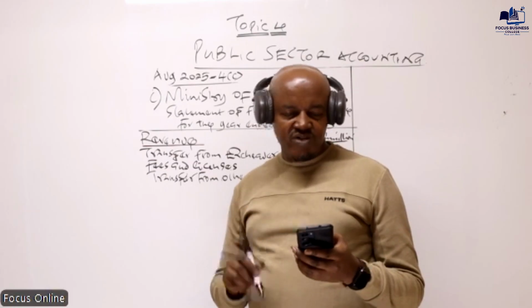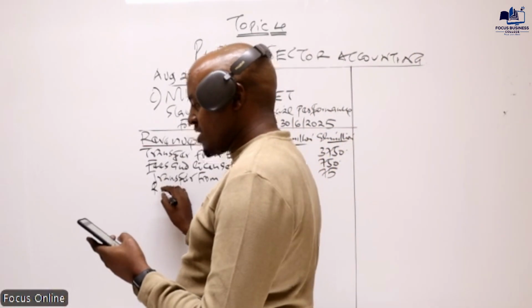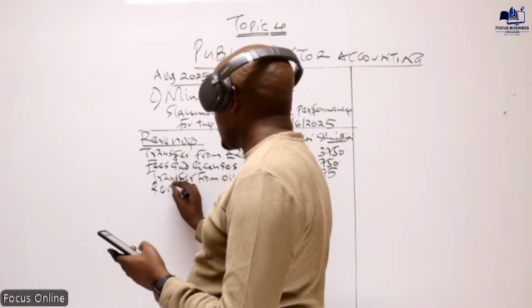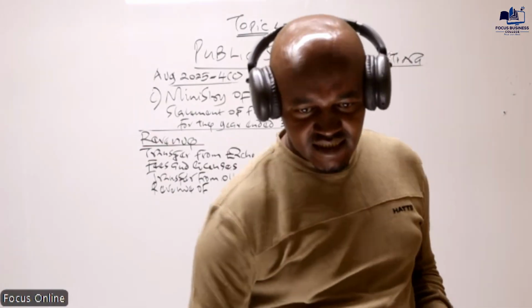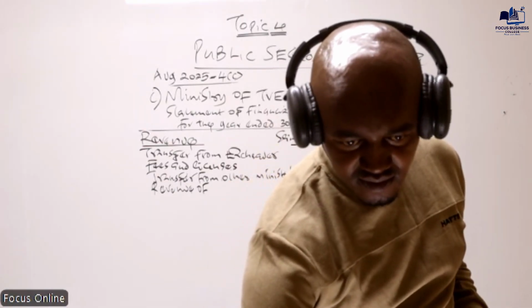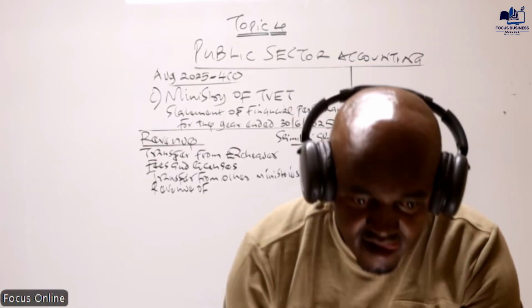And then we have the revenue from exchange transactions. Yes, let's continue.